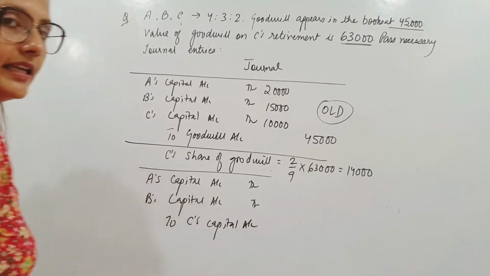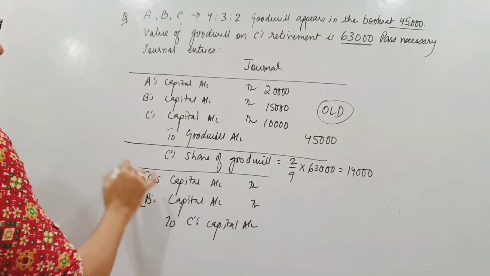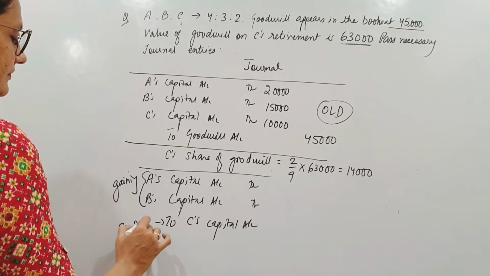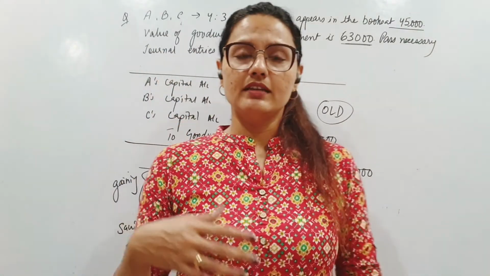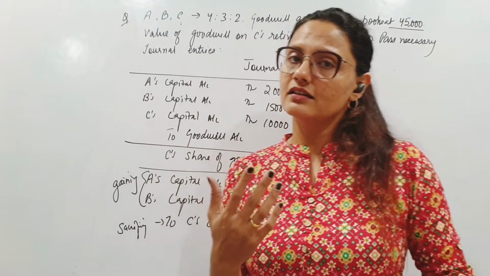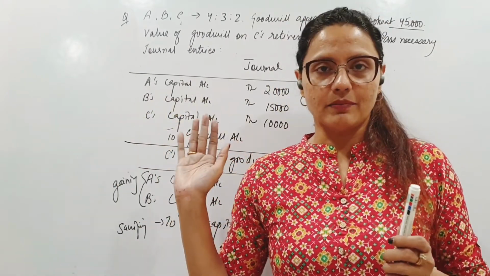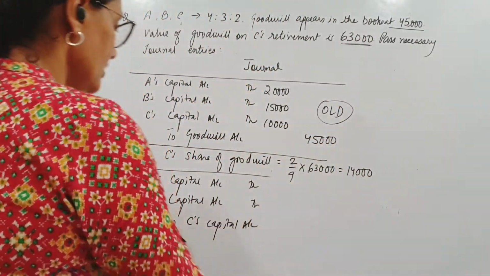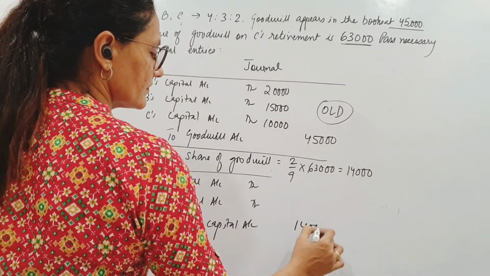These two are the gaining partners, and this one is the sacrificing partner. Right? This is very easy to know. The retiring partner always is the sacrificing partner because he is giving away his share to the remaining partners, right? So he is going, sacrificing his share, so he should be compensated with this much, 14,000.